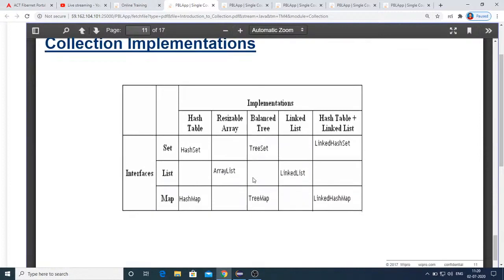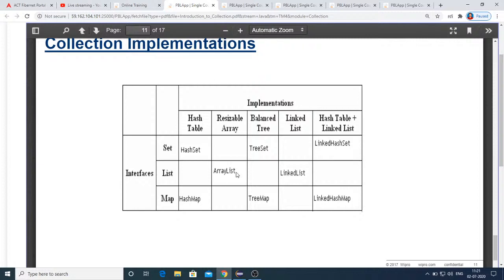Yeah, here is the complete implementation structure for the collections. Here you can see set, list, and map are the interfaces, and hash table, resizable array, balanced tree, linked list, hash table plus linked list, these are the implementation classes for these interfaces. So here in this table, hash set, tree set, linked hash set are the implementations of the set interface. Array list and linked list are the implementations of the list interface. Hash map, tree map, linked hash map are the implementations of the map interface.